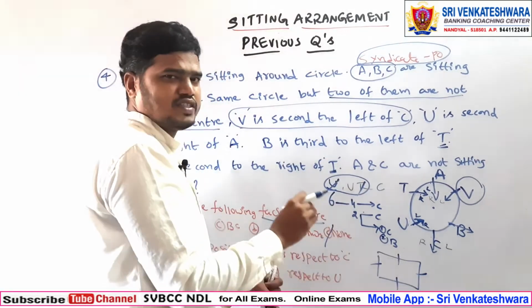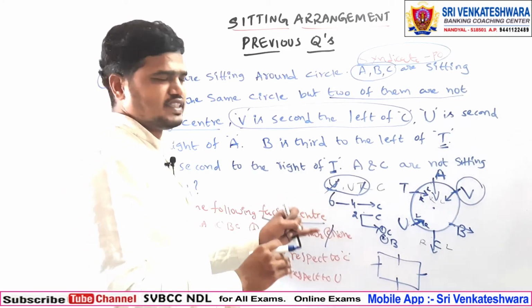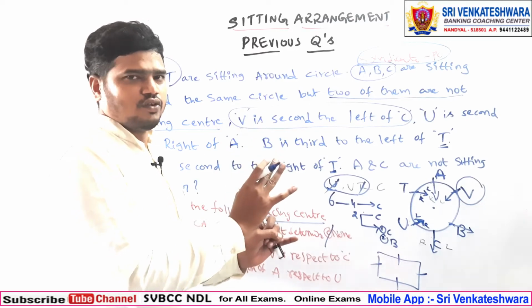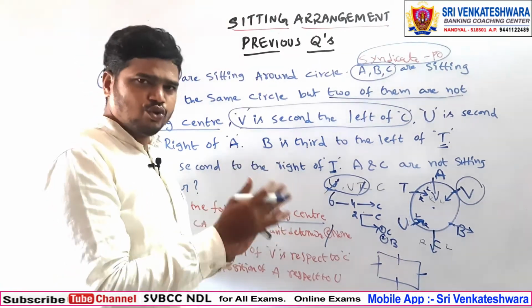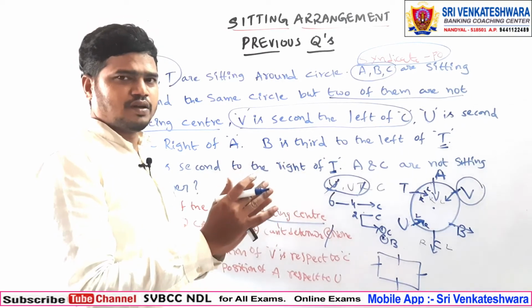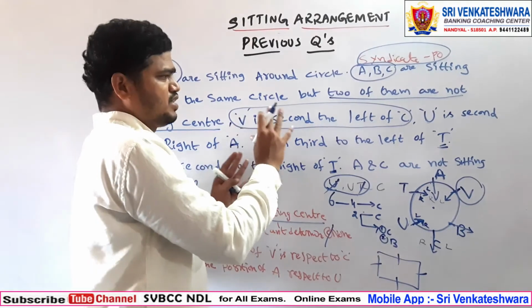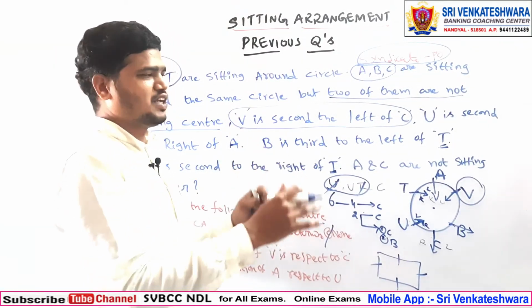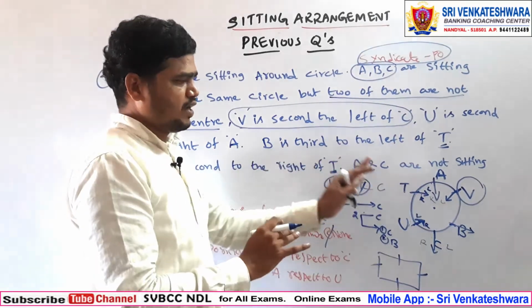So how can you place the objects or people? I have already discussed that. First of all, if it is linear, you need to check whether the ends are given. Otherwise, if no ends and no clues are given, the last option is to check whether some information is repeated more number of times, whatever object or letter is repeated, you need to go for that one. So in this manner you need to solve.